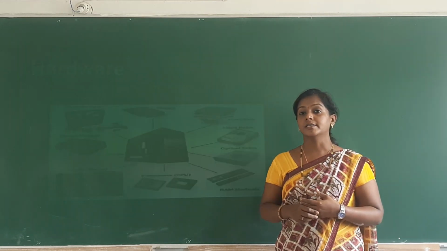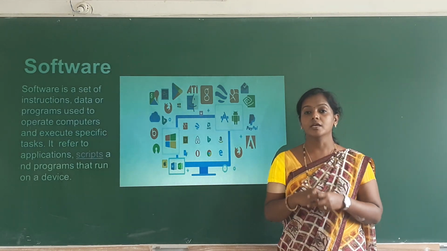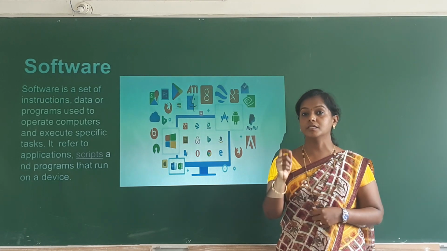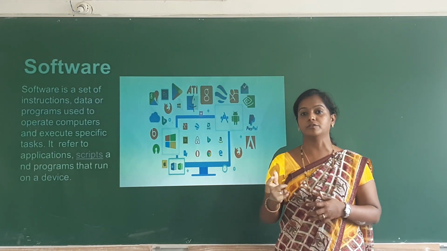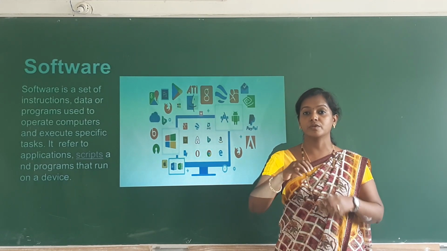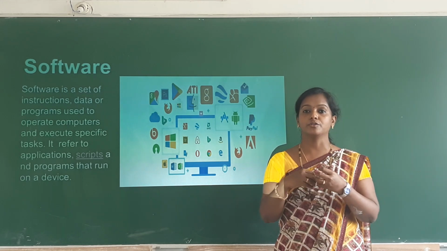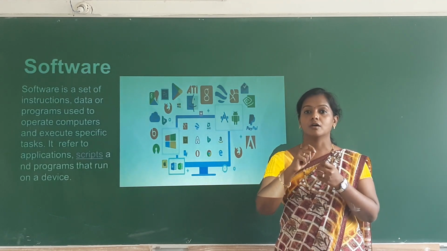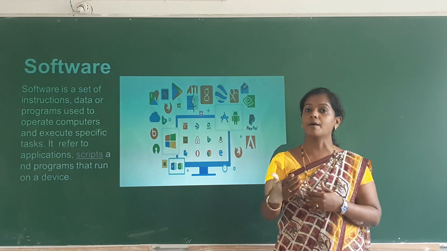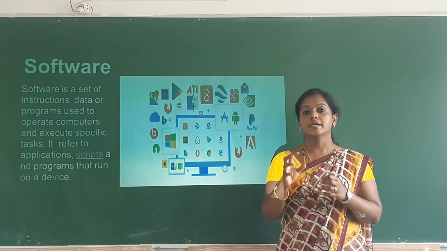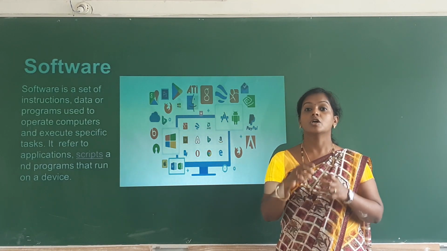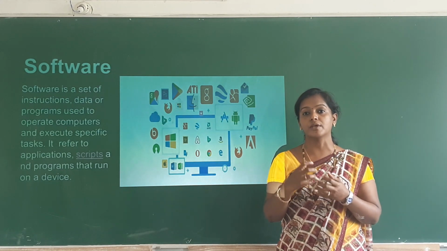So next we have the software. Okay, what is a software? A software is a set of programs. What is a program? A program is a set of instructions which we give to the system to perform a particular task. We have to tell the computer to add or subtract, whatever. All the instructions should be given to the computer so that it does all the instructions and manipulates the data using those instructions. Those instructions are given with the help of some language.